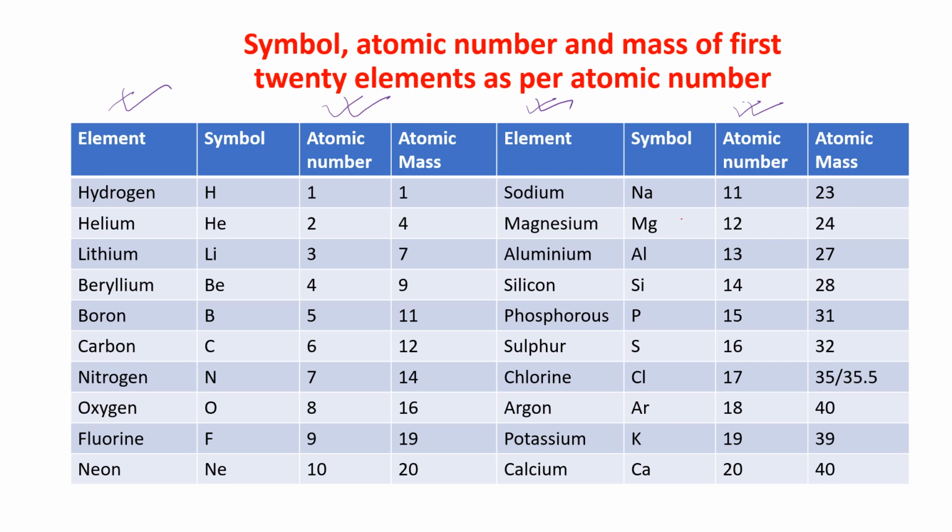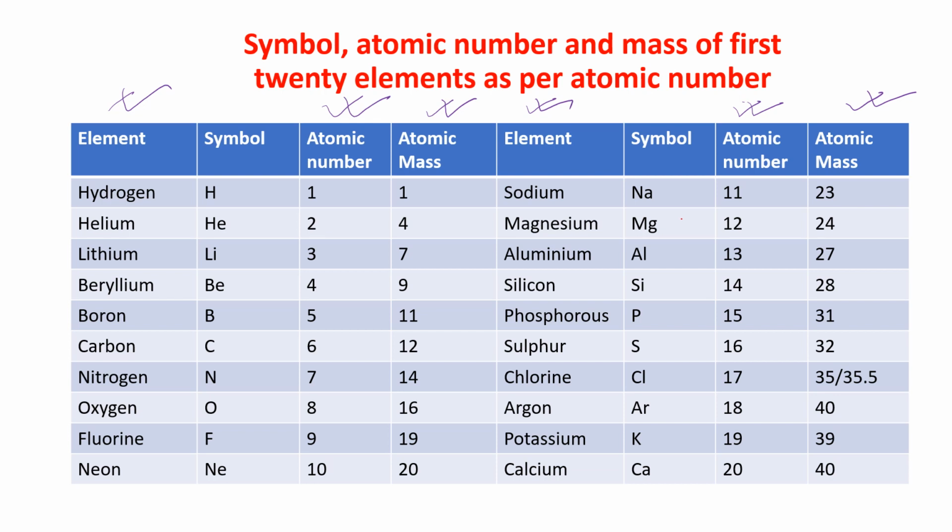Now come to atomic mass, that is the fourth column. Here also and here also. How to remember this fourth column, atomic mass? Children very well can learn the element, symbol and atomic number. But the children are facing problem in learning atomic mass. Here I am giving you a trick how to remember that.